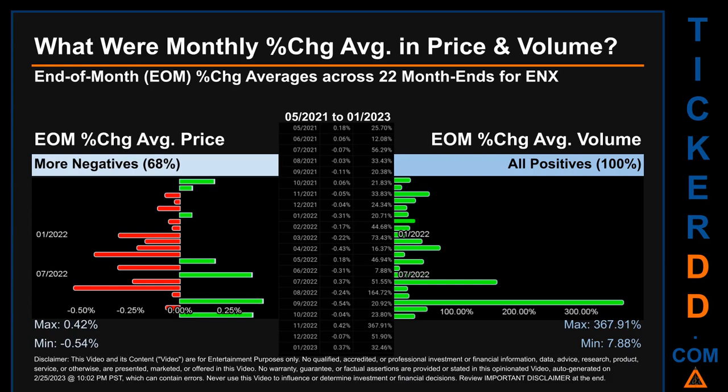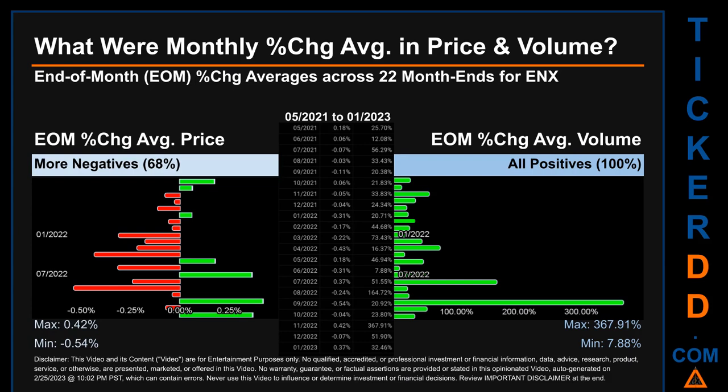From 05/2021 to 01/2023, out of 22 month ends, 15 had a negative percentage change in average price. Meaning 68% of month ends saw a negative percentage change in average price. In terms of volume, 22 out of 22 month ends had a positive percentage change. That is 100% of month ends saw a positive percentage change in average volume.